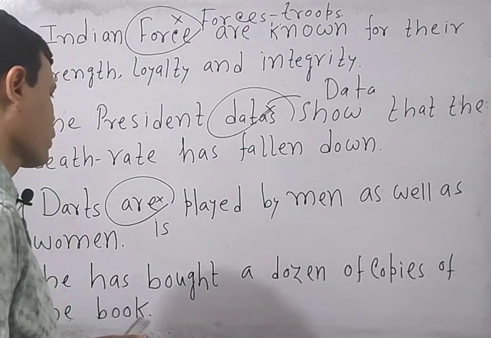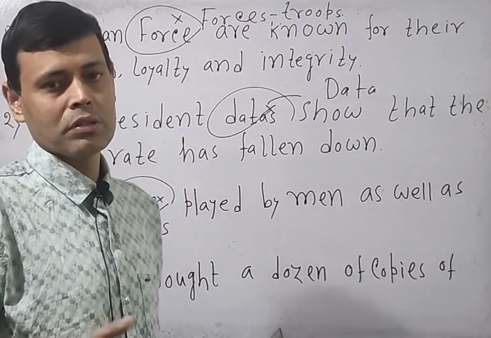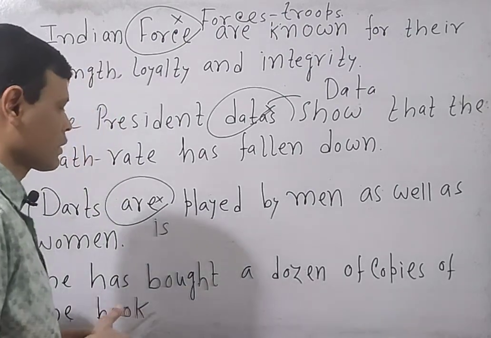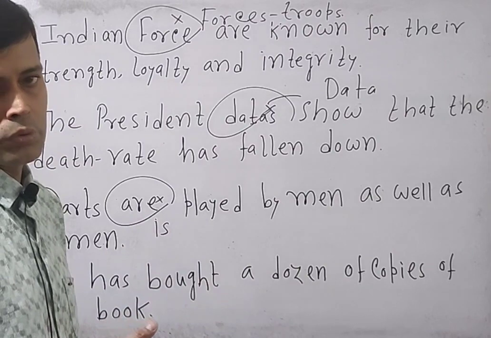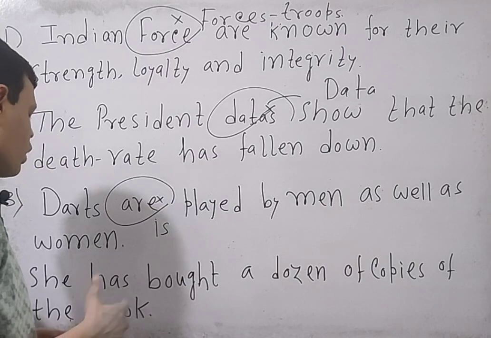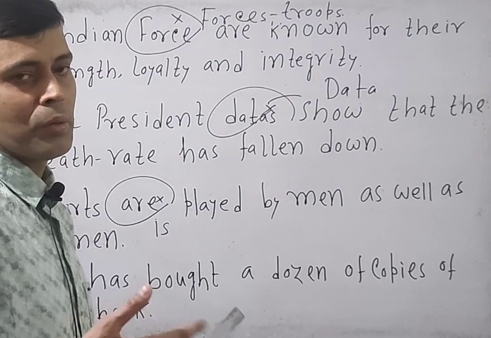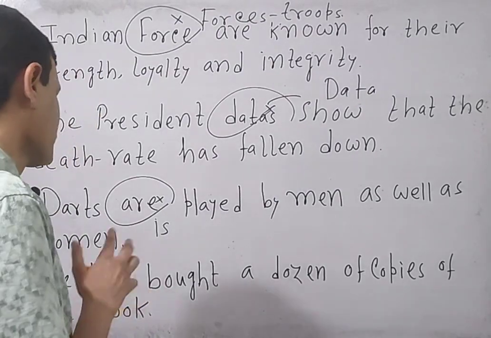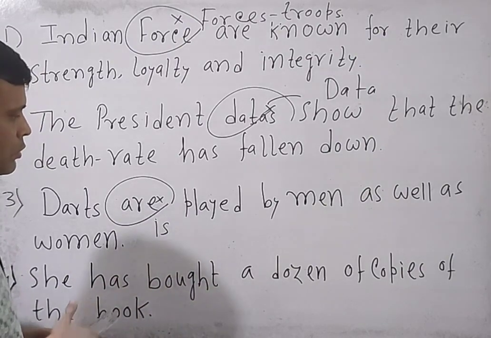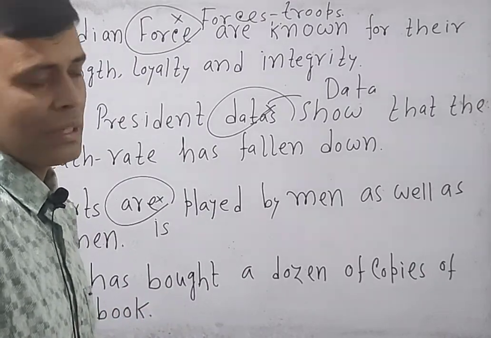Now go next. She has bought a dozen of copies of the book. So here either we can say dozens of copies of the book, or we can say a dozen copy of the book. We cannot say a dozen of copy of the book. Dozen itself is singular, dozen itself is plural. Dozen has no plural form. You can say like that.